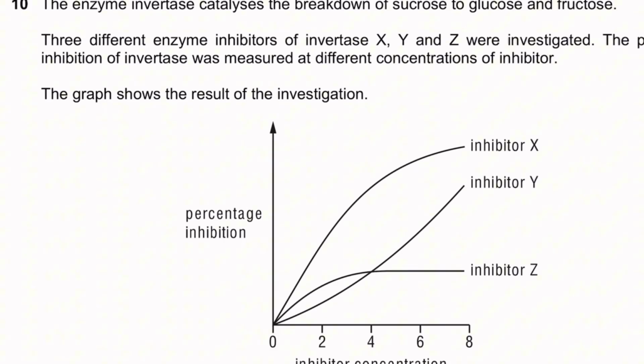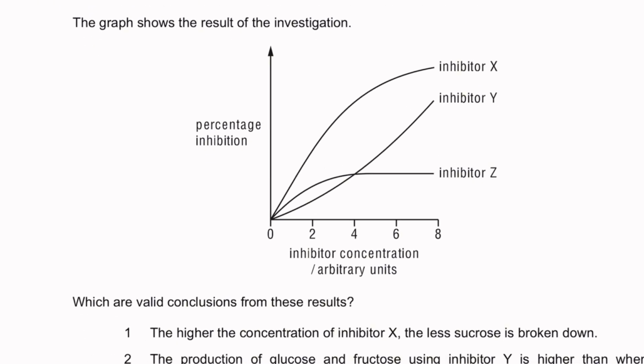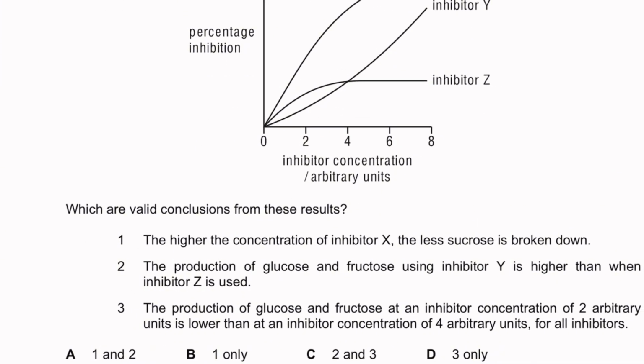The enzyme invertase catalyzes the breakdown of sucrose to glucose and fructose. 3 different enzyme inhibitors of invertase, X, Y, and Z, were investigated, and the percentage of inhibition of invertase was measured at different concentrations of inhibitor, and the graph shows the results of the investigation. So you can see that percentage inhibition of all X, Y, and Z is going to increase as inhibitor concentration increases, except for Z, where at a specific concentration, maybe 4, the percentage inhibition is going to remain constant.